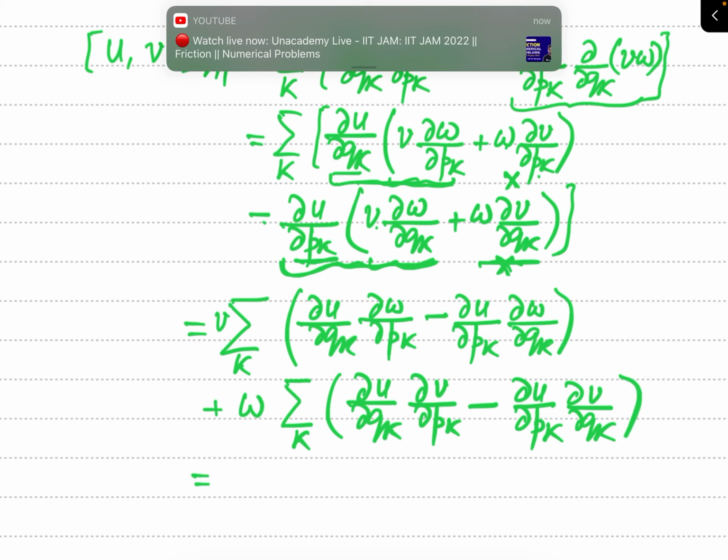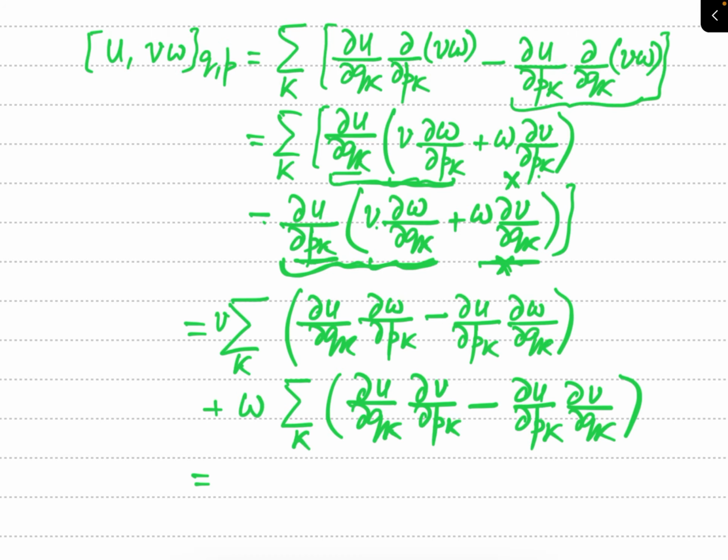Now remember the definition of Poisson bracket. You can easily say that this first term, summation over K this much, is simply the Poisson bracket of U and W, and the second term is simply the Poisson bracket of U and V.